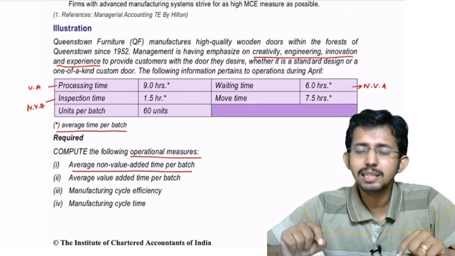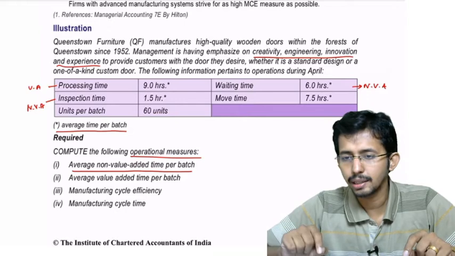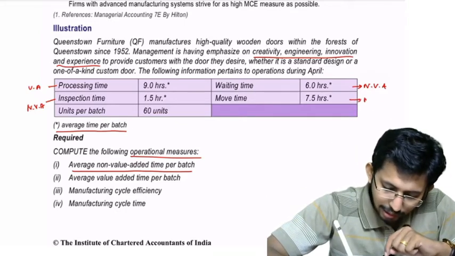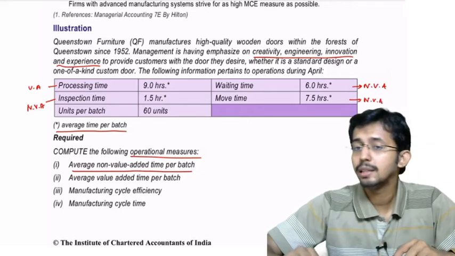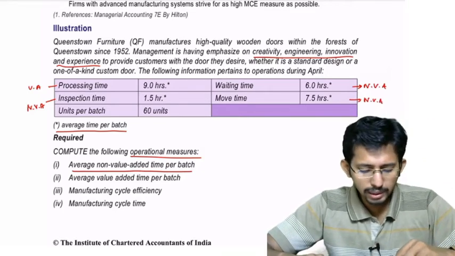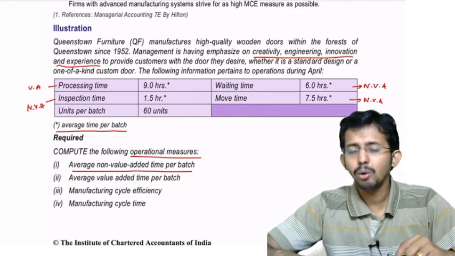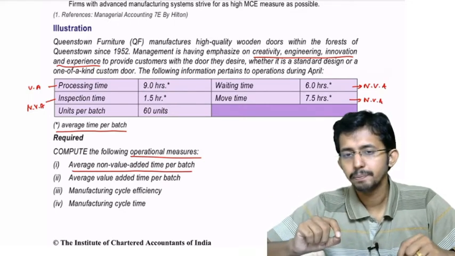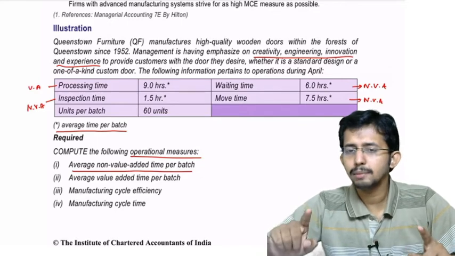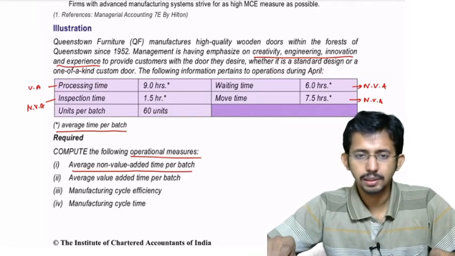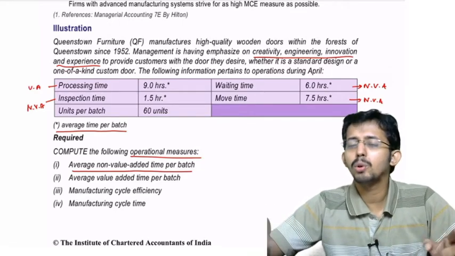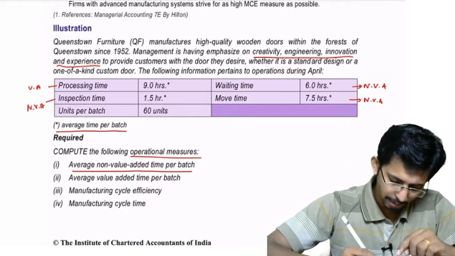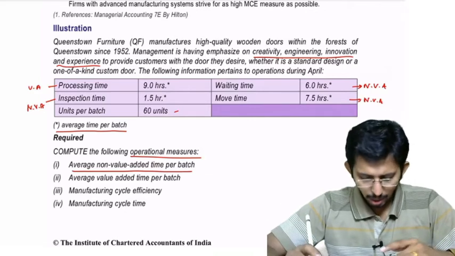Now tell me, is it a value added activity or a non-value added activity? It is absolutely a non-value added activity because it does not add any value to the final output. So out of these 4 times, only the processing time is the value added time, and the rest of the 3 times or the corresponding activities are non-value added. They also say that the units per batch is 60 units. Now how to compute the